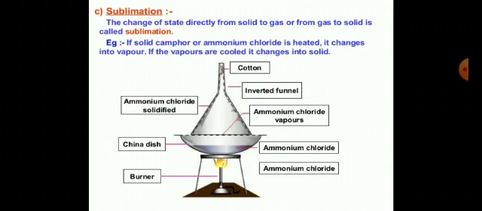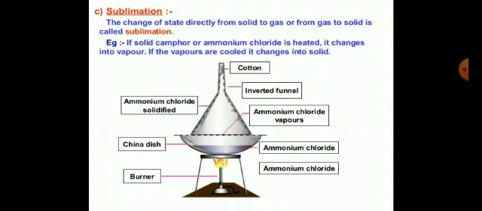Sublimation. Have you ever seen camphor, kapoor, which we use in some puja or aarti? When we burn it, it directly changes into gas. It means the liquid state is absent in between. When a substance changes state directly from solid to gas, that is called sublimation.